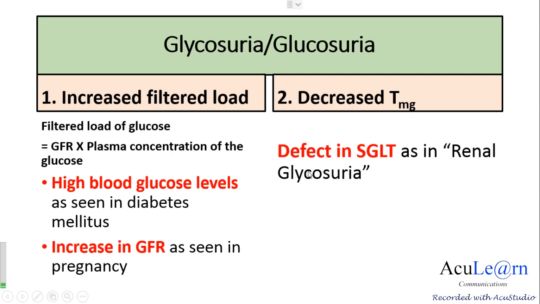In these patients, the filtered load is normal. The plasma concentration of glucose is within normal limits, but because there is a decrease in the transport maximum for glucose, it appears that the filtered load exceeds the transport maximum for glucose, causing glycosuria or glucosuria.